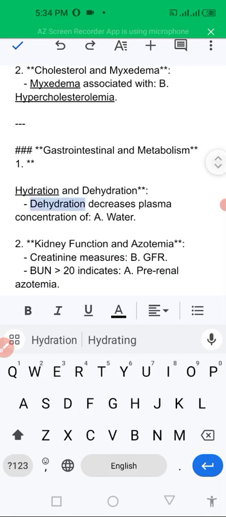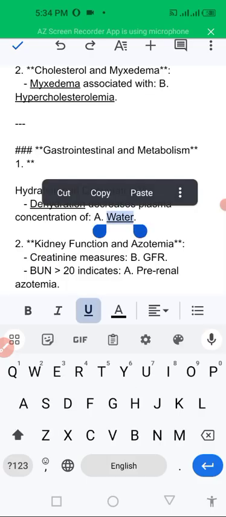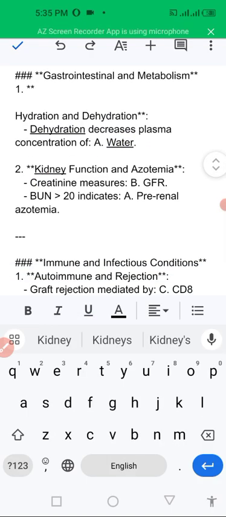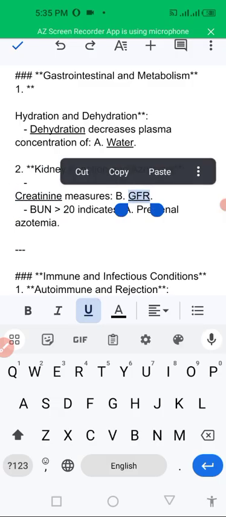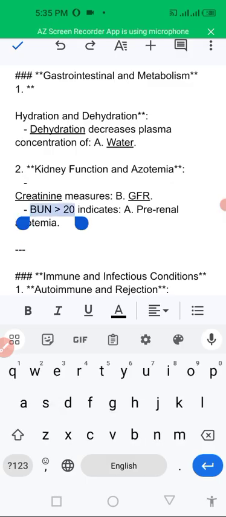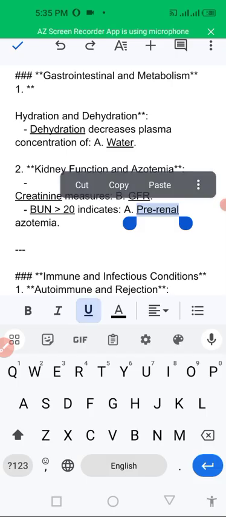So, dehydration means decreased plasma concentration of water. Kidney function and azotemia related questions. Creatinine is measured by GFR, and if the blood urea nitrogen ratio is greater than 20, it indicates prerenal azotemia.